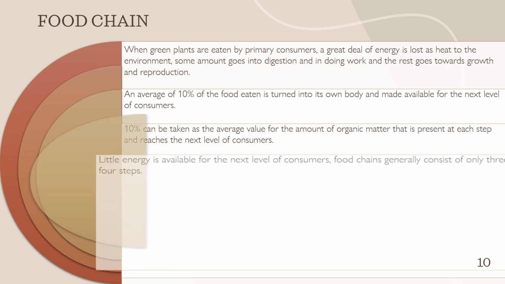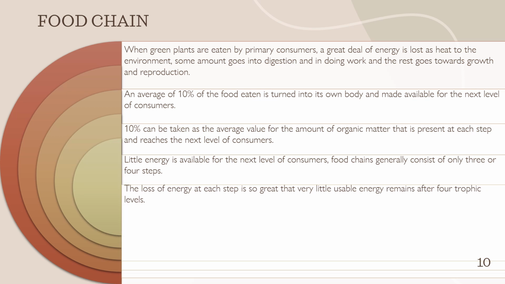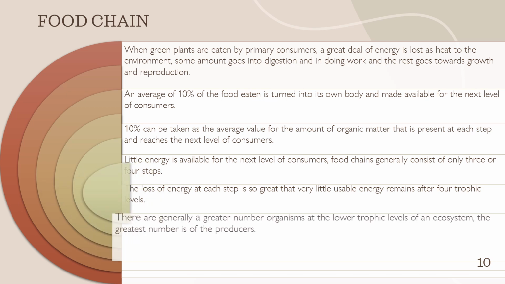The remaining 90 percent of energy is utilized for their daily purposes and lost as heat. Only 10 percent, that's a minimum amount, is transferred from one trophic level to the next one. 10 percent can be taken as the average value for the amount of organic matter present at each step that reaches the next level of consumers. That means a little energy is available for the next level of consumers.